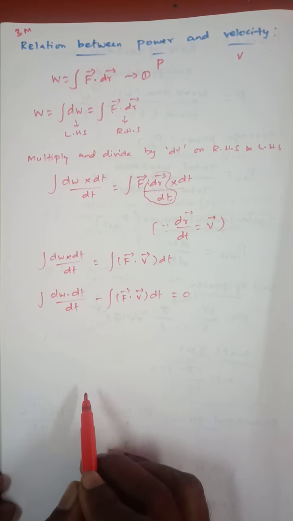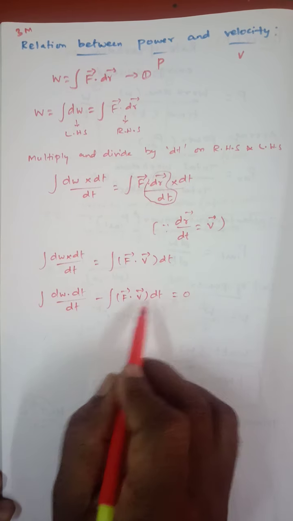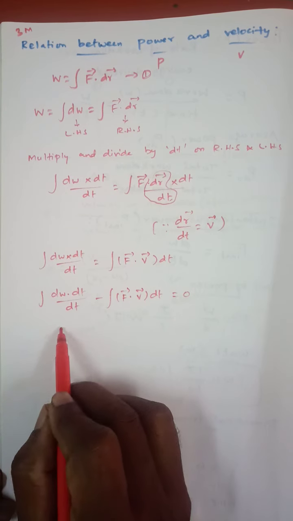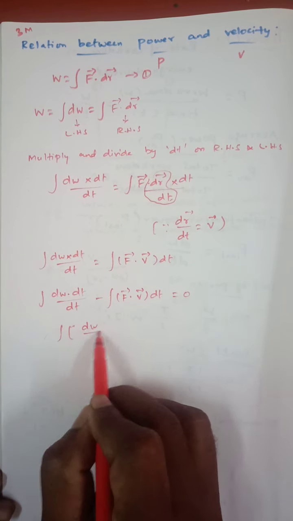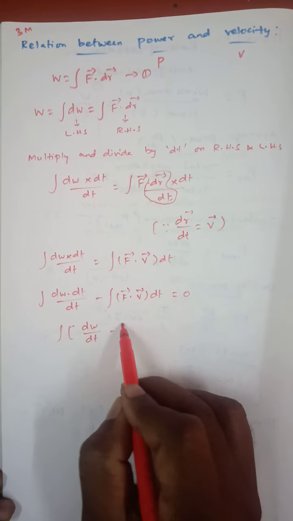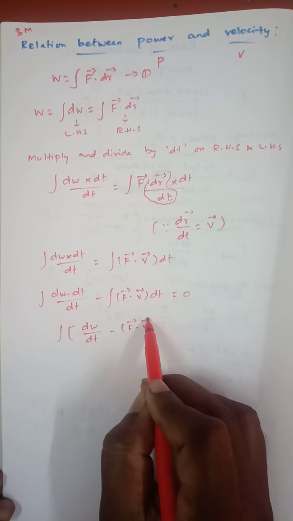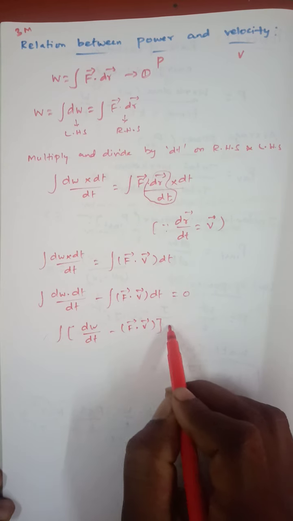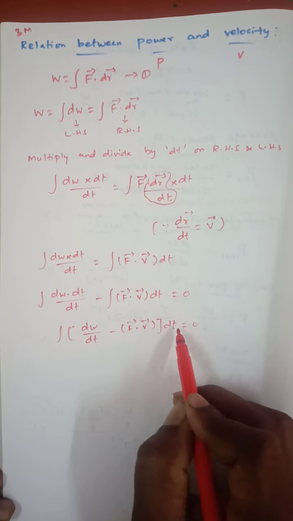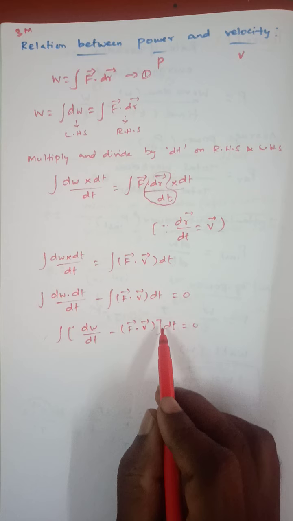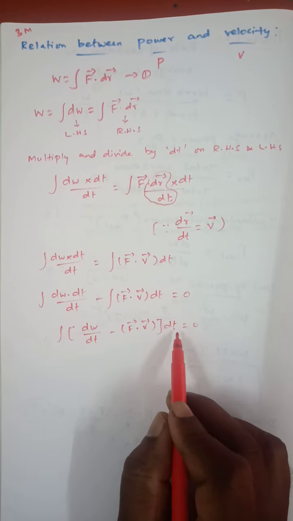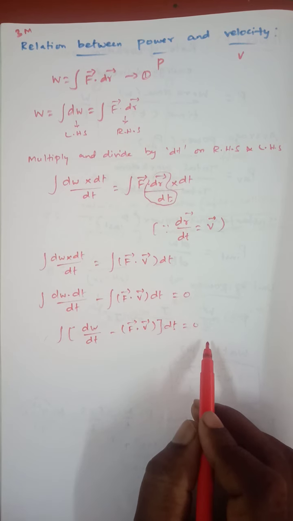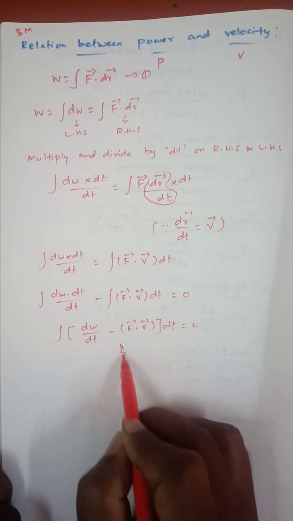Okay, next here dt is common and also the integral is common, so take note of the integral. Then the remaining things on the left side: dW by dt, then minus F into v, into dt is equal to 0. Here the multiplied term going to divide becomes 0. Okay, see dt cannot be 0, it has some value, time is always positive. So we equate this term to 0.